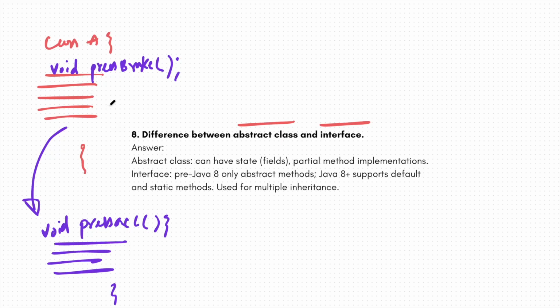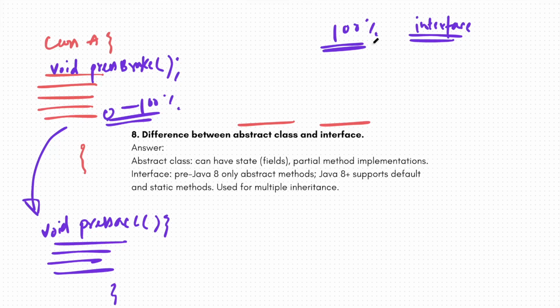So 0 to 100% of abstraction is achievable in case of abstract classes, and in case of interface only 100% abstraction is achievable. It means when you define an interface, no function inside the interface can have its own implementation, okay. In abstract class, what did we have?